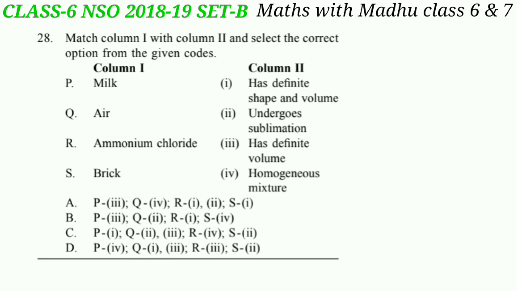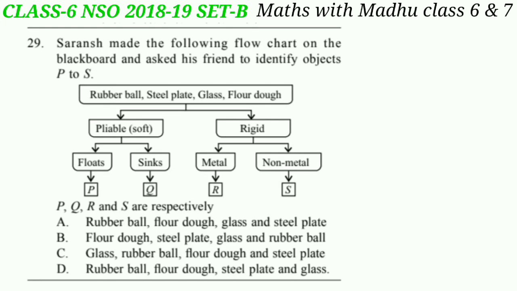Now S. Brick. Brick being a solid has a definite shape and volume. So it will be I. So the answer will be option A. P-III, Q-IV, R-I and II, S-I. Now question 29.